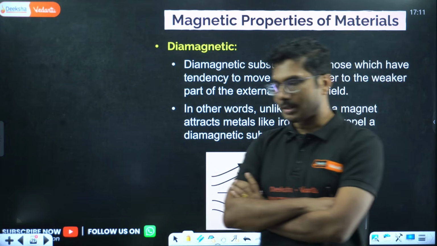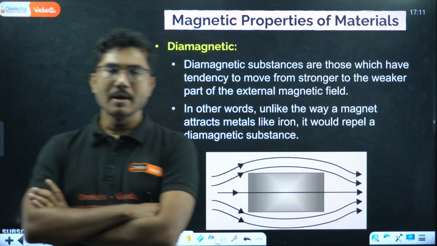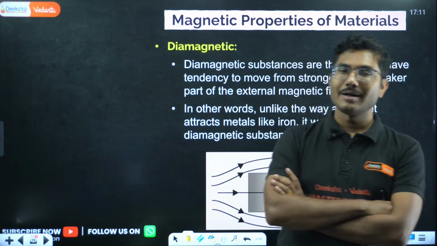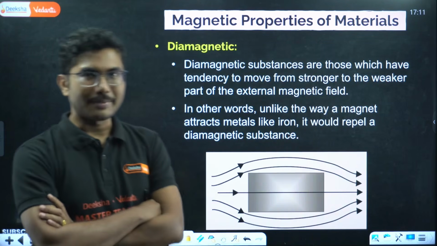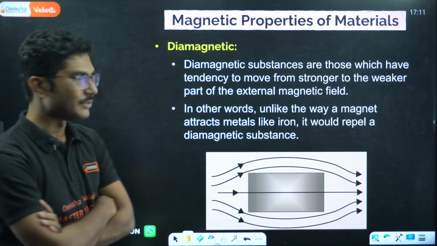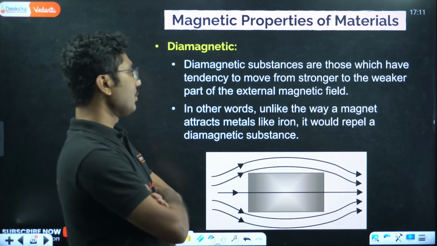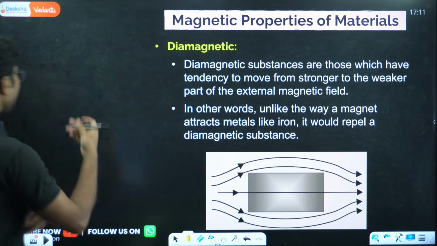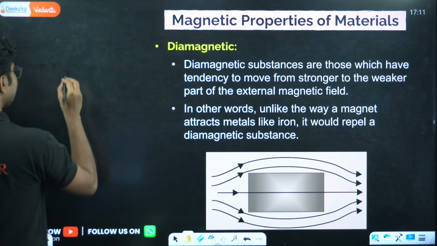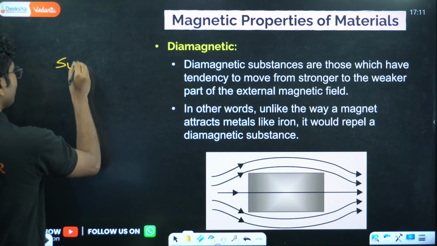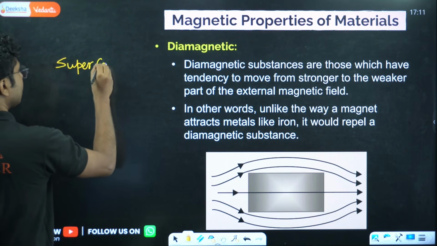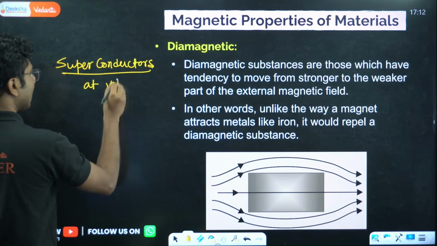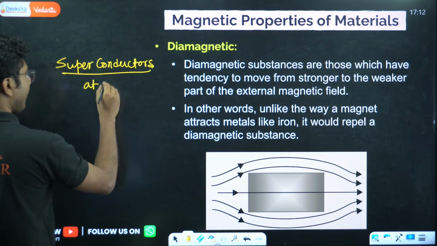Okay, unless the magnet is super strong, the magnetic field is super strong. In that case, you will feel that repulsion. Okay, if the magnetic field is very, very strong, you will feel the repulsion. So those materials are called diamagnetic materials. One such diamagnetic material you may have seen as an example is superconductors. Okay, superconductors at very low temperature.